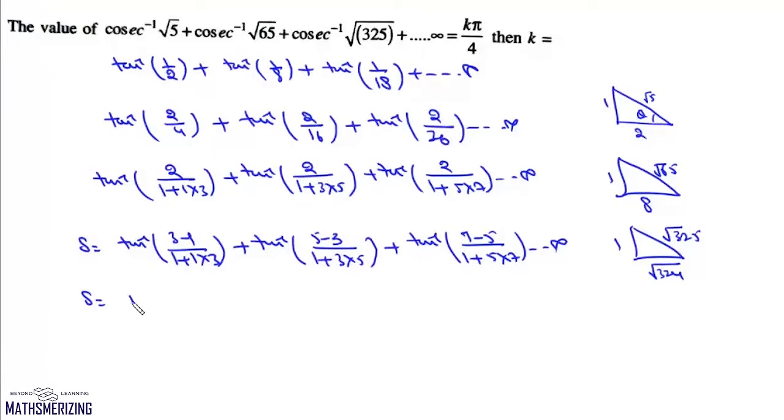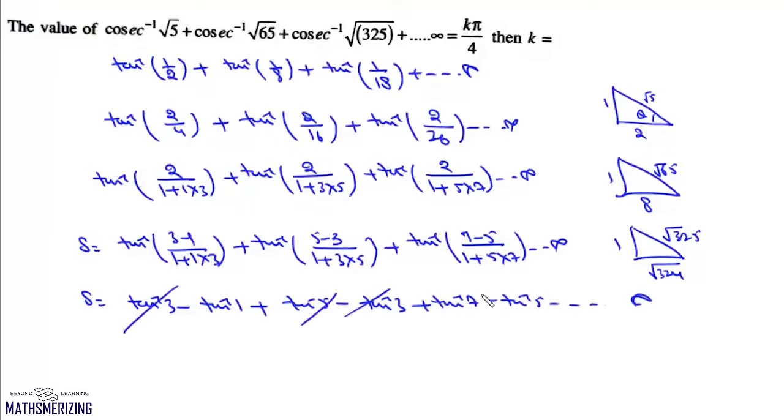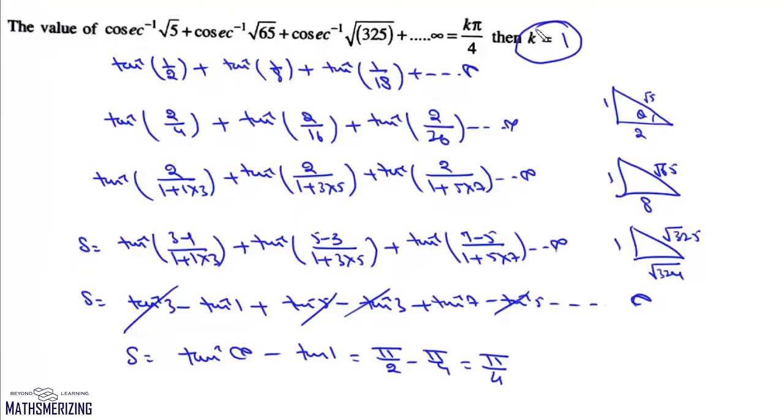So we'll write this as tan inverse 3 minus tan inverse 1 plus tan inverse 5 minus tan inverse 3 plus tan inverse 7 minus tan inverse 5. It goes all the way up to infinite. Now here 3 will cancel, 5 will cancel. So in the end, loosely speaking, we'll get tan inverse infinite minus tan inverse 1, which is pi by 2 minus pi by 4, and it is pi by 4. So value of k will be simply 1.